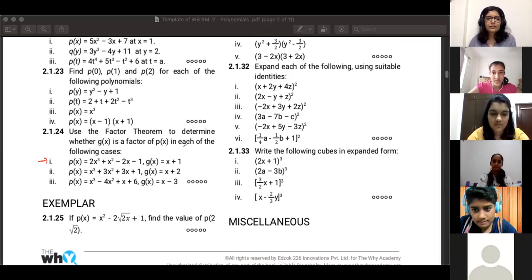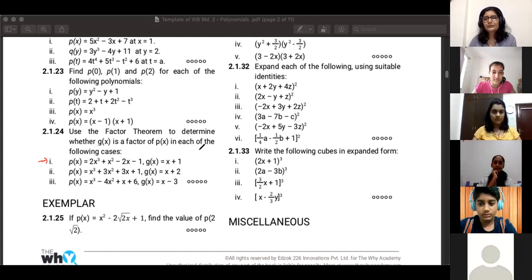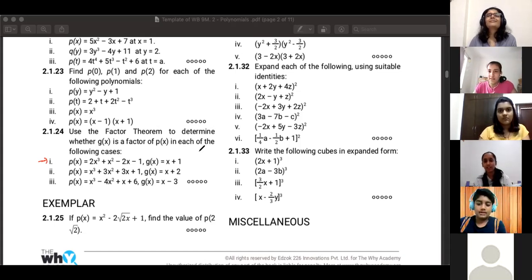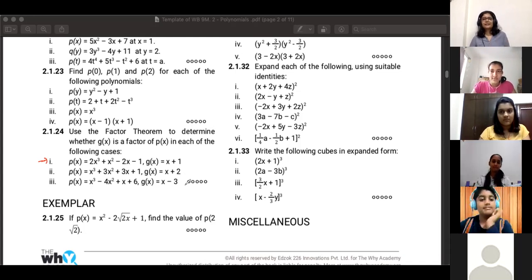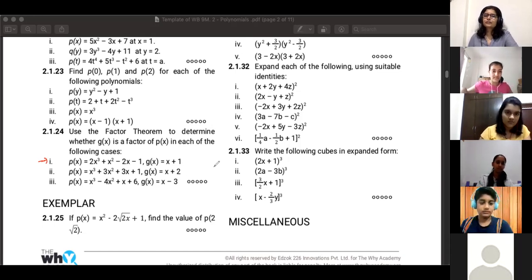That's it. So what will you substitute here? How do you find the remainder? Sujal? Ma'am, you use 1 in the place of x. Do you use 1 or do you use something else? Ashka, is Sujal correct? No, ma'am, we use negative 1. Yes, x minus a. So be careful, don't make those kind of silly mistakes. All right, so work it out and tell me if this is a factor or not.